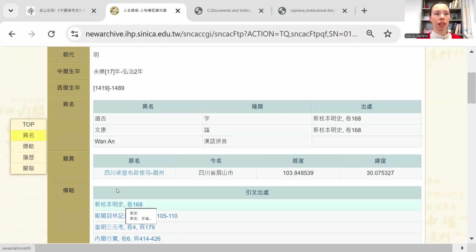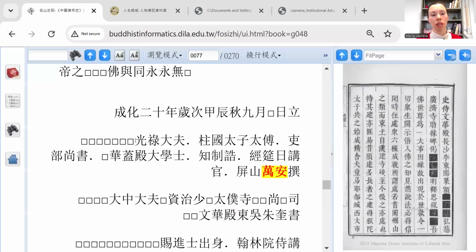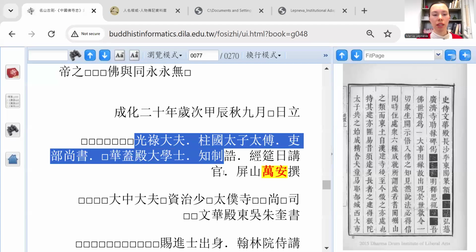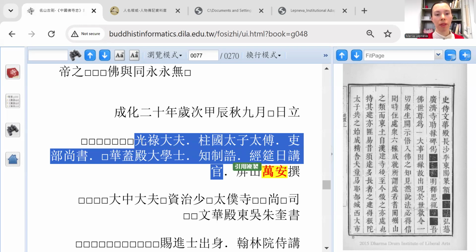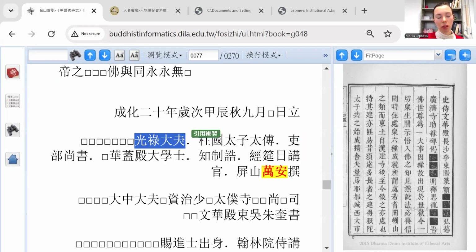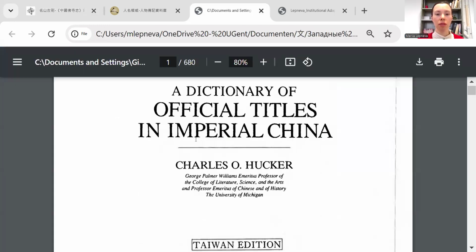The second task that I had was to deal with all these titles and to find out how high an official he was. First of all, of course, I need to translate these titles in readable English. For this, we have an authoritative source that is called the Dictionary of Official Titles in Imperial China by Charles O. Hucker.